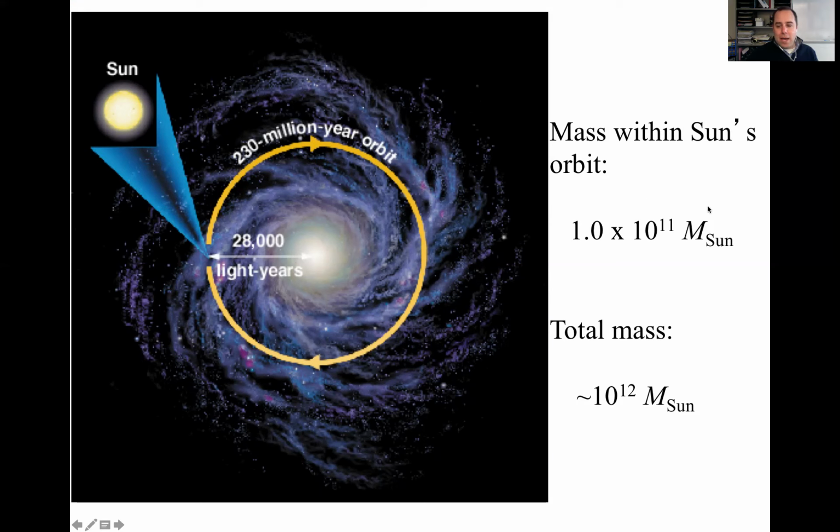And what we found that the mass within the sun's orbit was about 10 to the 11 solar masses. And if you go out to the edge, you've got about another factor of 10, about 10 to the 12 solar masses. A trillion, 100 billion inside the mass of the sun, another factor of 10, 10 to the 12 or a trillion solar masses inside in the galaxy as a whole. And you might remember that this is way more than the actual matter that we see, the normal matter, the visible matter, the luminous matter in the galaxy, by a factor of 10, almost.